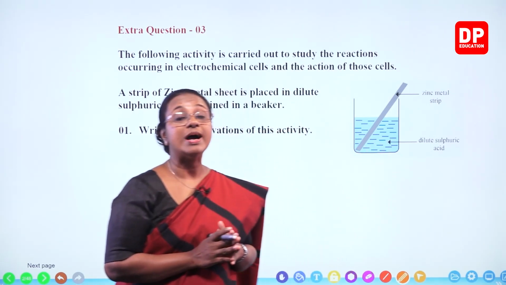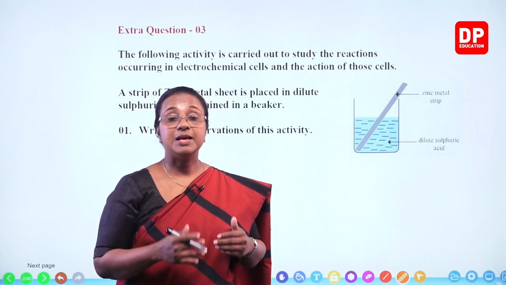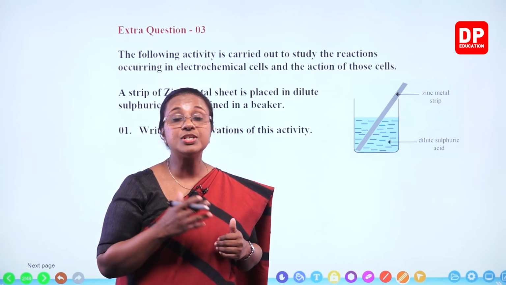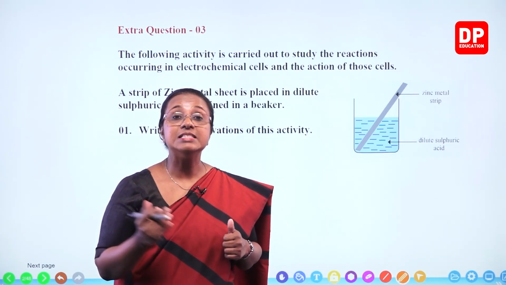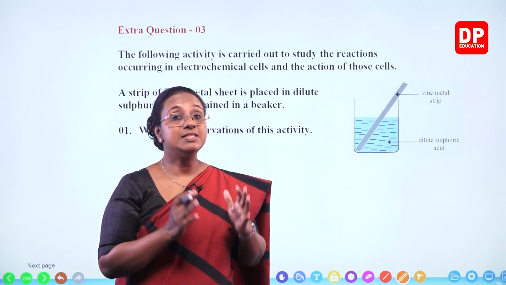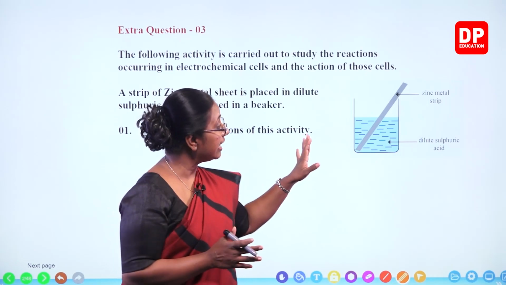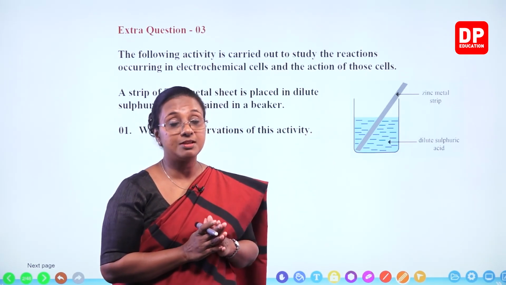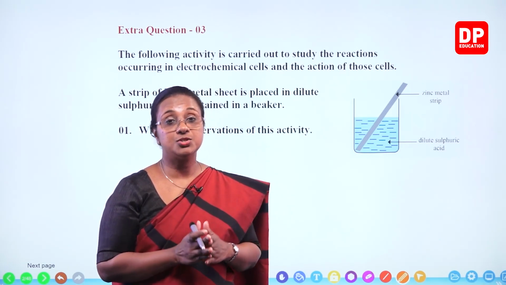And you all know why that happens. Now zinc dissolves. Why? Because zinc metal loses electrons. The zinc solid loses electrons, forming Zn2+ ions. The Zn2+ ions go into the solution, leaving the electrons on the metal strip itself. So that is why the zinc strip dissolves.